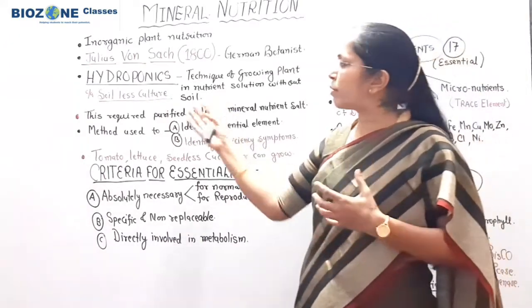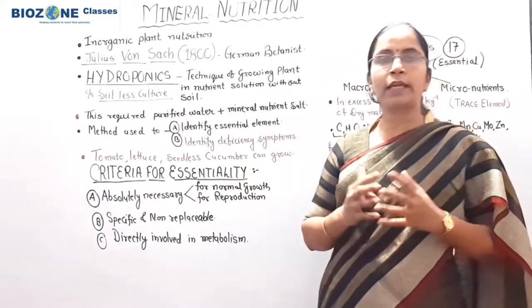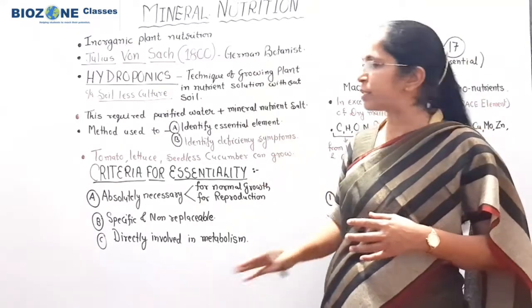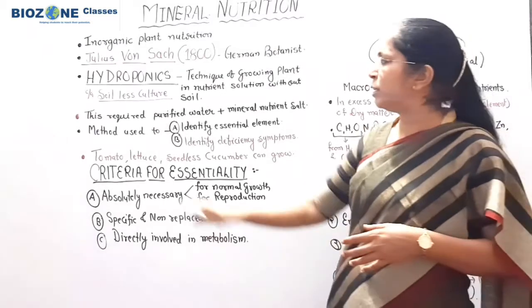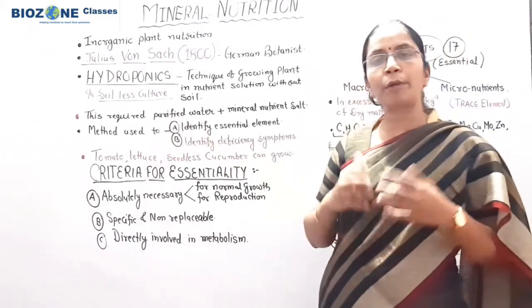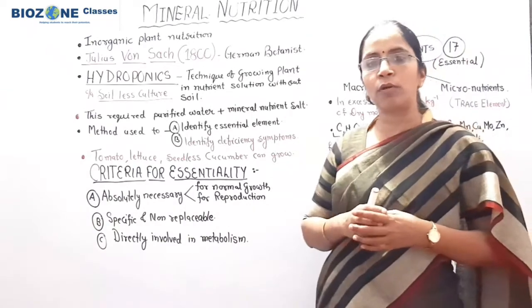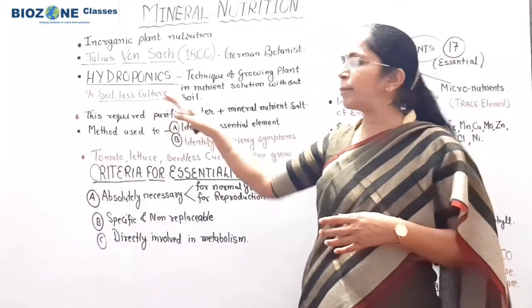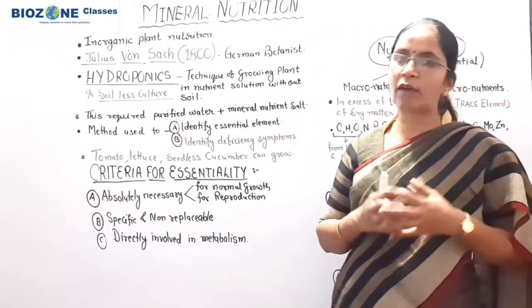Now, what are the requirements of hydroponics? Two basic requirements are there, as I follow the NCERT for this. The requirements are purified water as well as mineral nutrient salts. These two are the major requirements for culturing plants by the method of hydroponics.